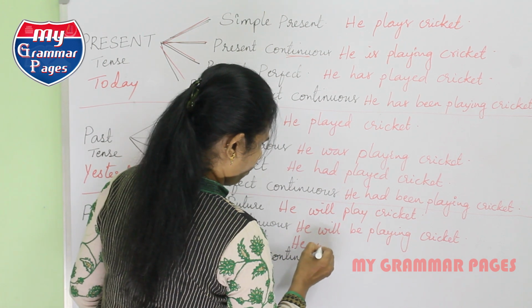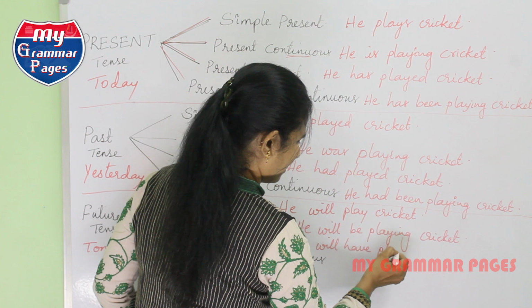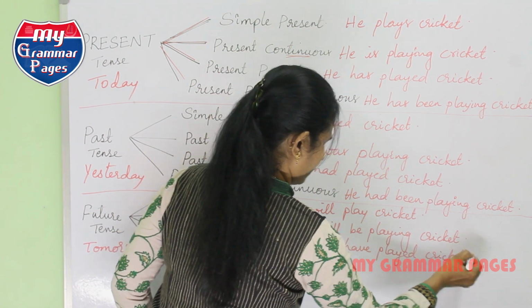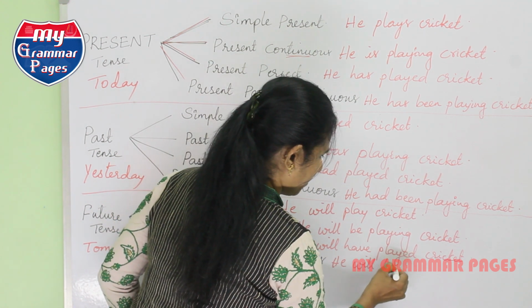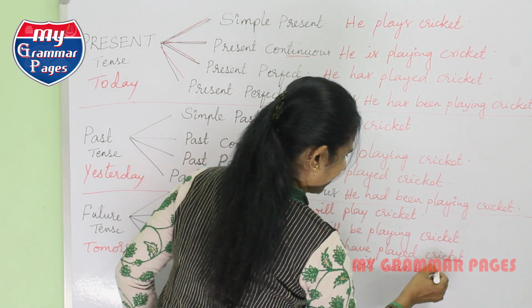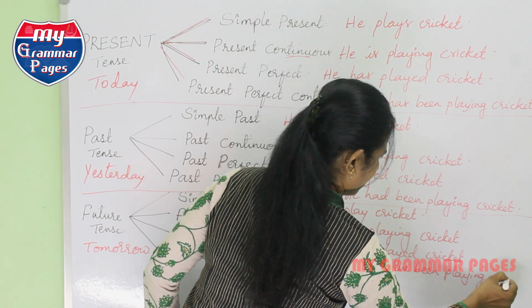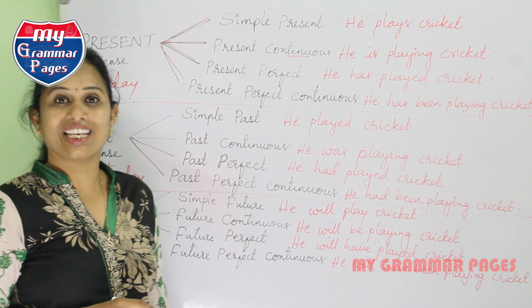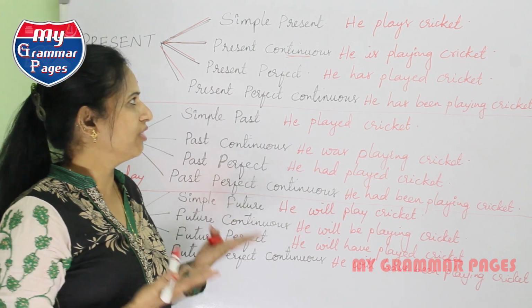He will have played cricket. He will have been playing cricket.